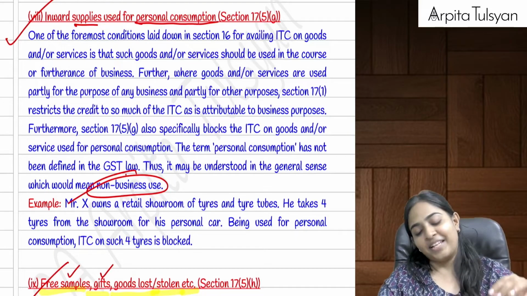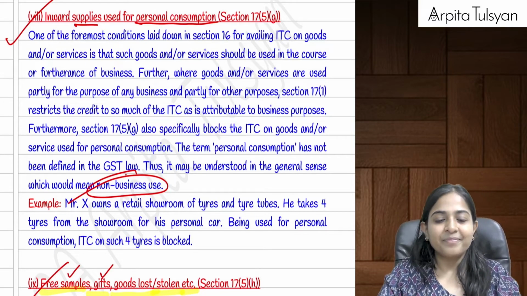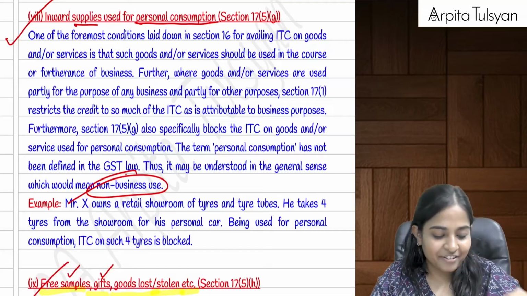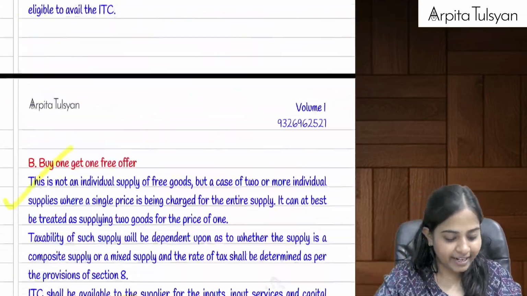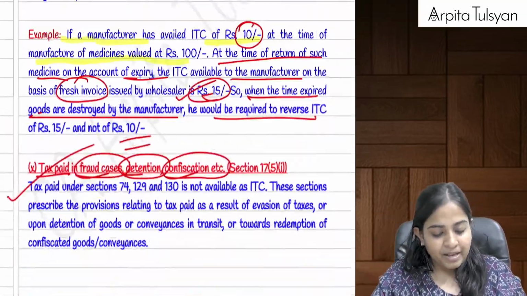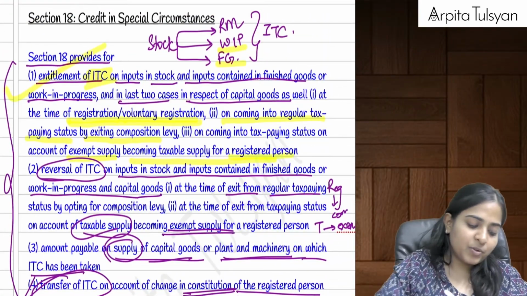And the credit on that is totally blocked. I hope I am very, very clear till here. Everyone, blocked credits in your head? Yes. Okay. Then let's go ahead. Let's go to section number 18.